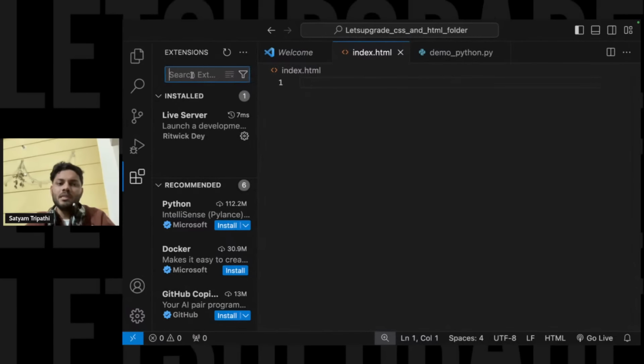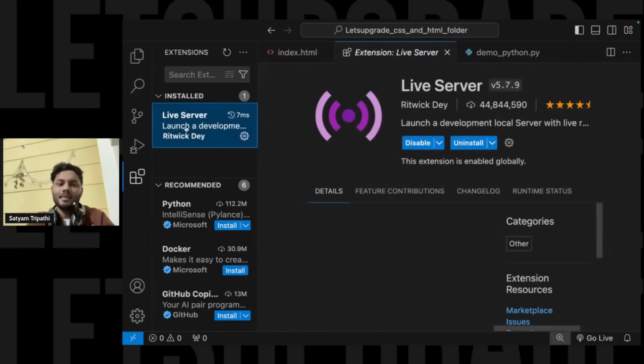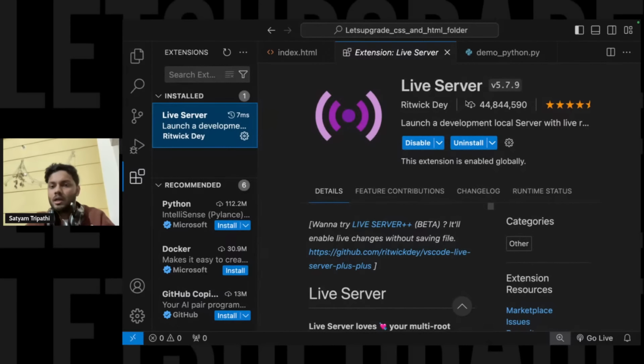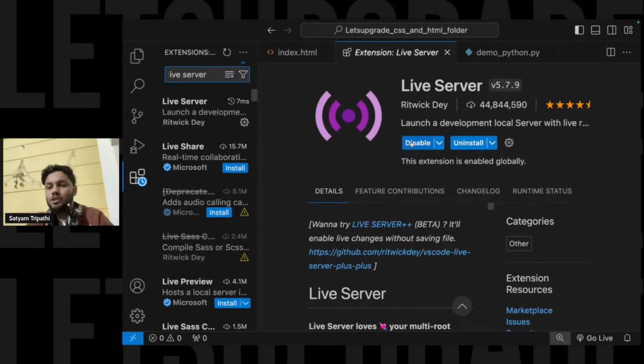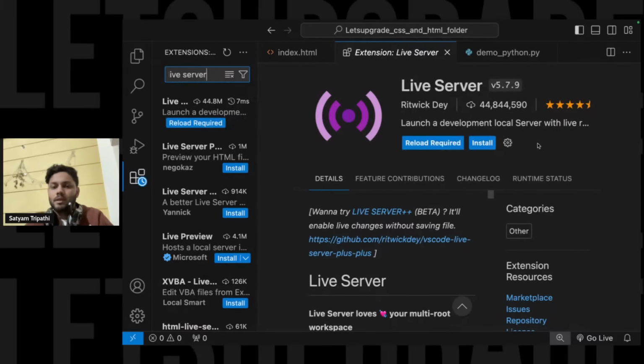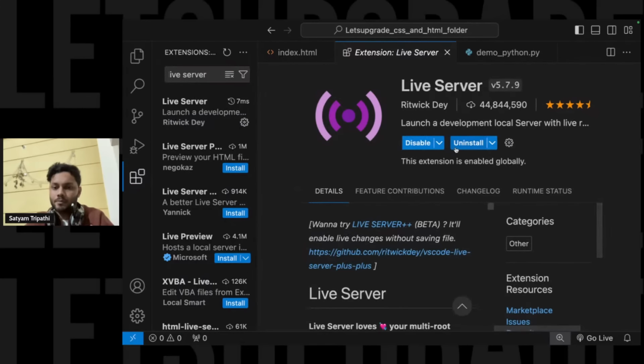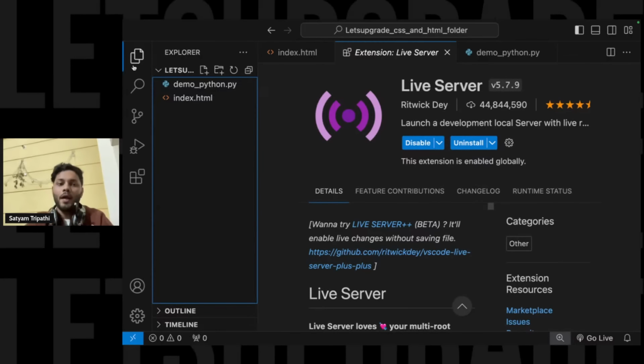Now, index.html. So we'll install some extensions. Let's say Live Server. I'll install it. Just click on this Live Server. You can write Live Server, right? Let's say I have installed it previously, now again I'm installing it. Okay, so you just have to install it. Now why are we installing it? The code that I'm going to write over here, we even have to deploy it on the site.